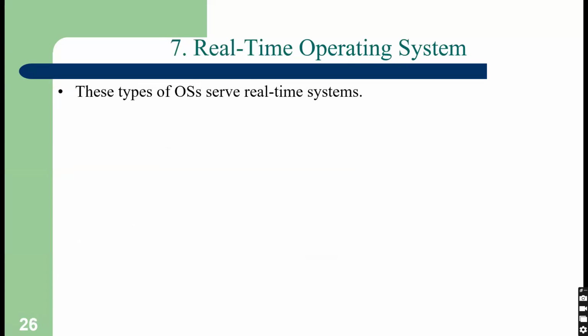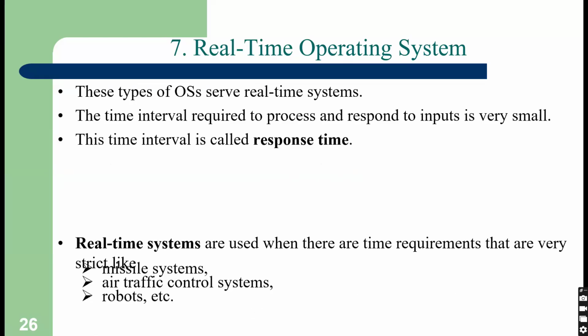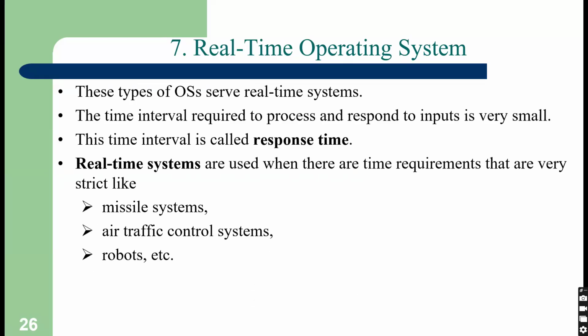Then real-time operating system. Whenever you require fast response time, the real-time operating system is used. Suppose in a fighter jet, air traffic control system or missile system, where very high response time is required. In that case, real-time operating system is used.